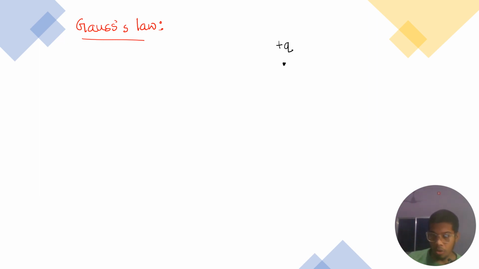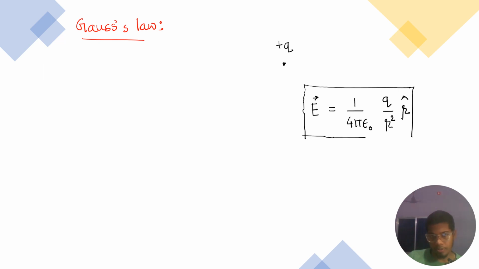So what will be the electric field around the charged particle? From Coulomb's law, we know the electric field around any single charged particle is very simple. That is my E, which is 1 divided by 4 pi epsilon naught, Q divided by R square, times R cap. So this will be our electric field near the charged particle, right?